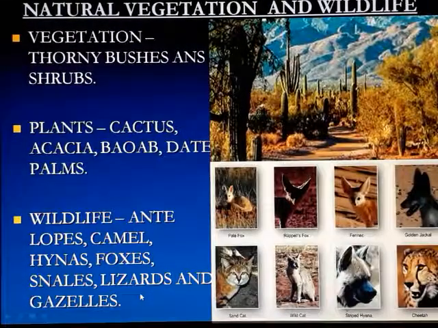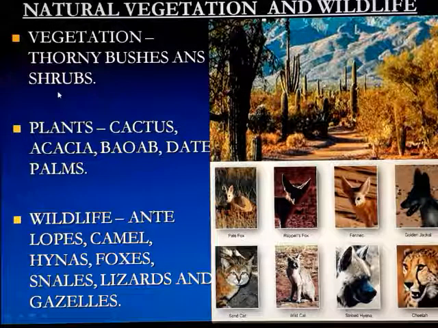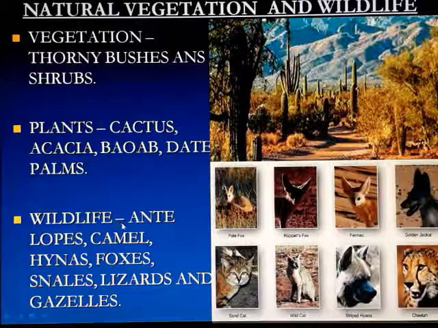Natural vegetation and wildlife. First of all, we are coming to the vegetation. Thorny bushes are there, shrubs are there. Plants like cactus, acacia, baobab, date palms can survive in such adverse conditions. Regarding the wildlife, we have antelopes, camels, hyenas, foxes, snails, lizards and gazelles. These are some of the wildlife you can find in such areas.